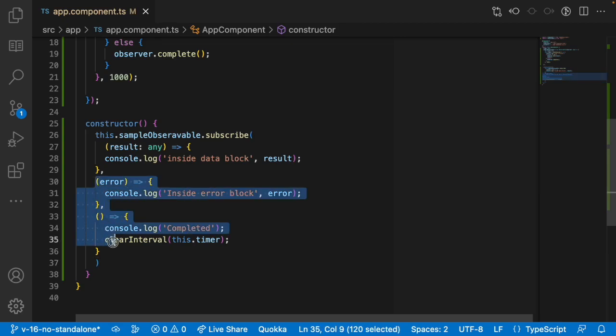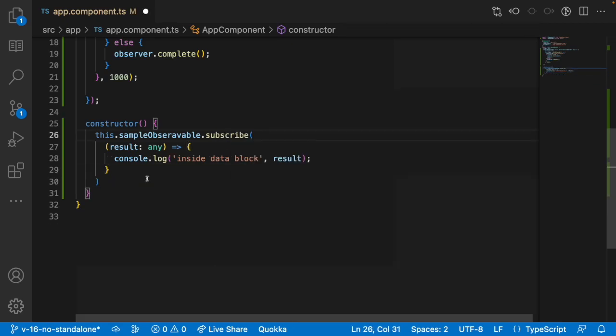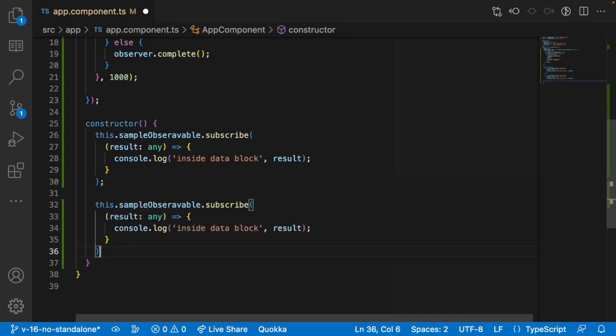We saw having one subscription. Let me remove all this for now, and here I am just listening to the result. As I showed in the diagram, we can subscribe n number of subscriptions to one observable. That means for my channel, n number of subscribers can subscribe. And whenever I post content, it will reach all my subscribers.